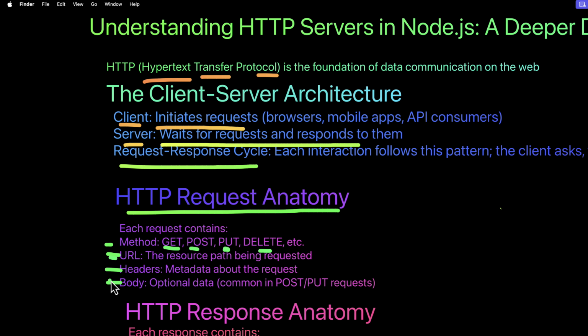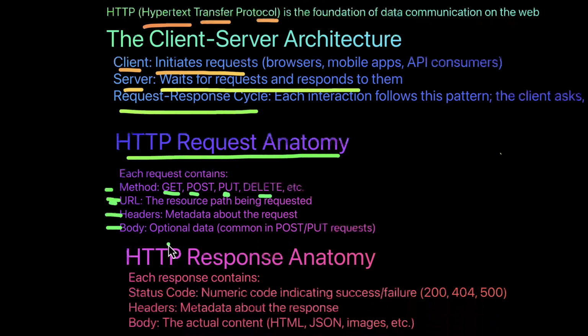Apart from the URL, you also have headers, and that is metadata about the request. This means other information about the response or the request. And we have the body, which is optional data common in post and put requests. So in case you want to make changes to the server, which means we're going to send some data, this data is what we call the body. The body contains the actual data that's going to make changes on the server.